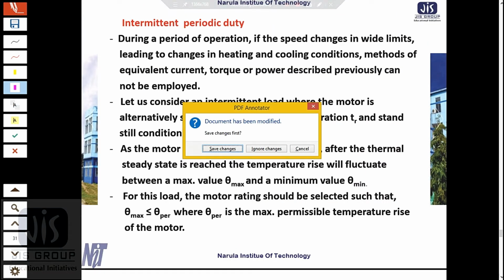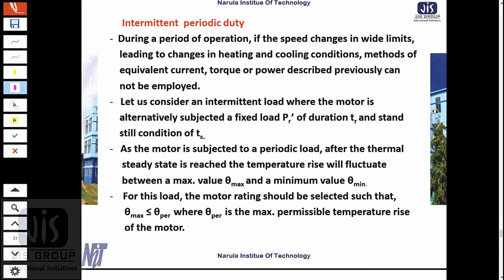Okay. So now we will discuss the equivalent current, torque or power method for intermittent periodic load. Now we have seen that intermittent load has a running period, then a rest period, and then a running period, and so on.